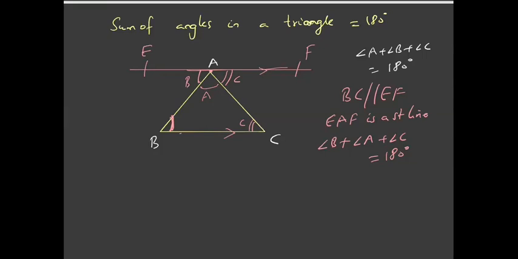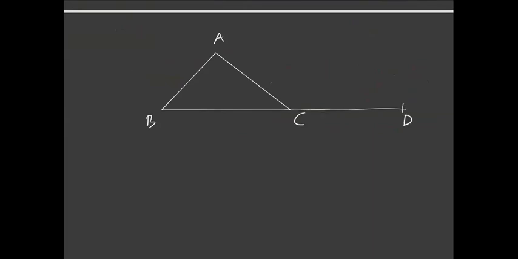Okay, so let's just move on. You are given a triangle ABC, and I have extended BC to say D. You need to prove that this exterior angle C is equal to angle A plus angle B. So you need to prove that X is equal to angle A plus angle B. Just try this for a couple of minutes.